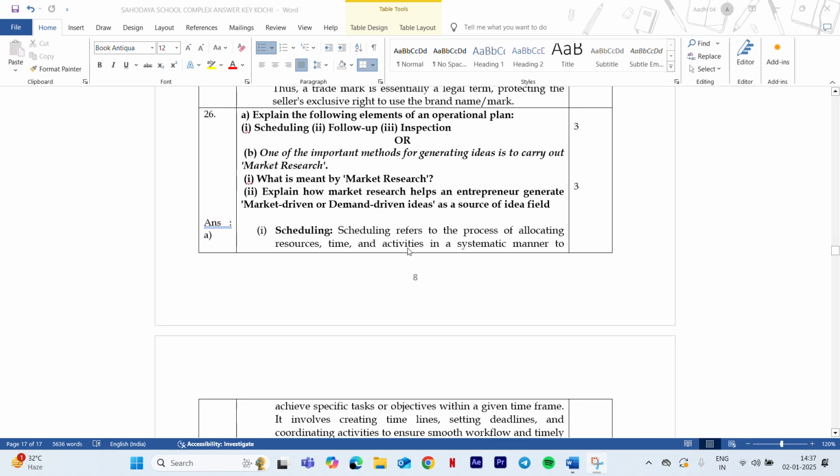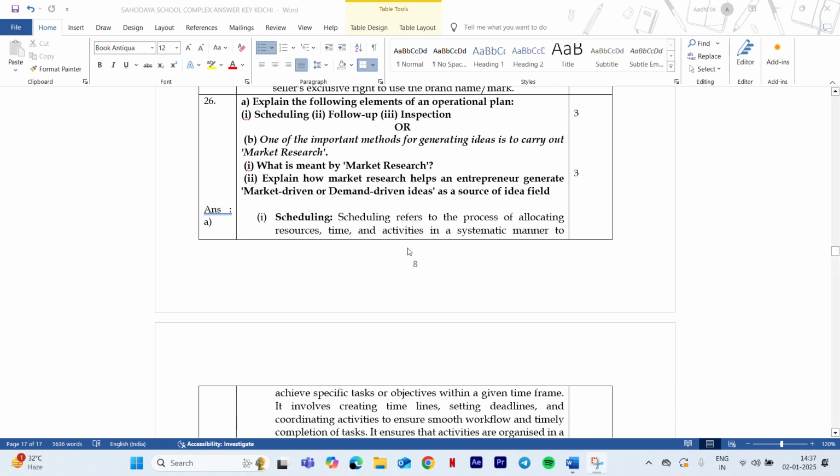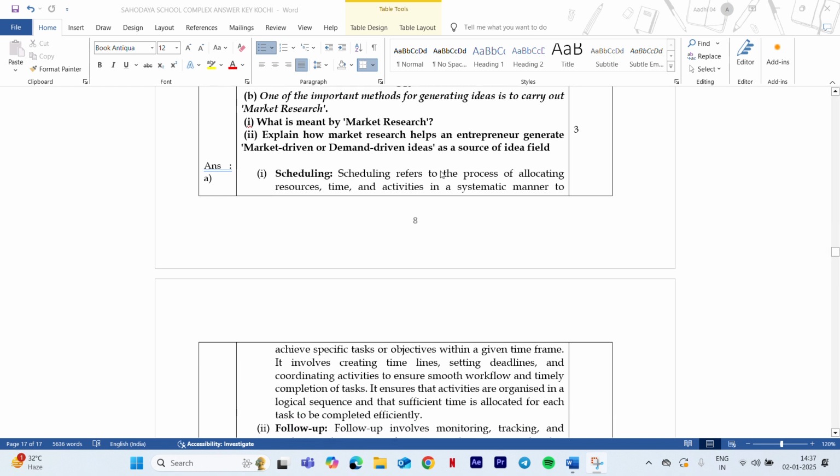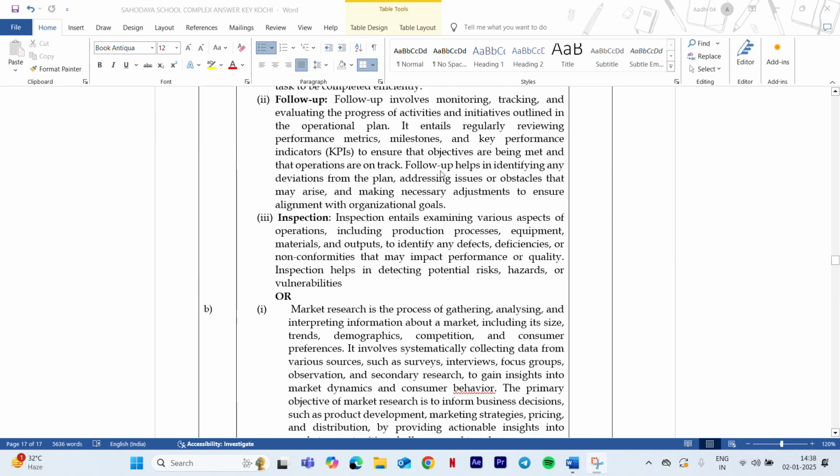Next one is what are the elements of operational plan? The elements are already given to you. You need to explain what is scheduling, following up, and inspection, not going deeply into those 3 questions. Now moving on to next question, that the statement is given to you and you have been asked what is market research. Explain how it helps entrepreneurs to generate demand driven ideas as a source field. So you need to explain what is market research and what is market driven ideas or demand driven ideas as a source field. That is the explanation for this particular answer.